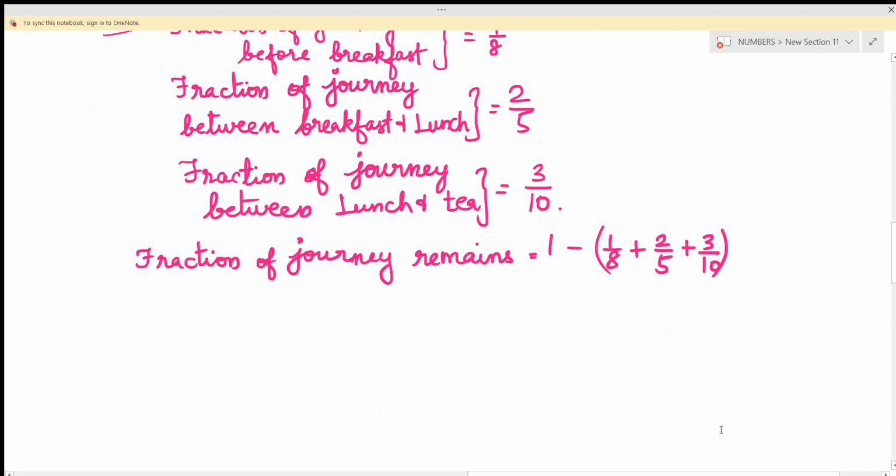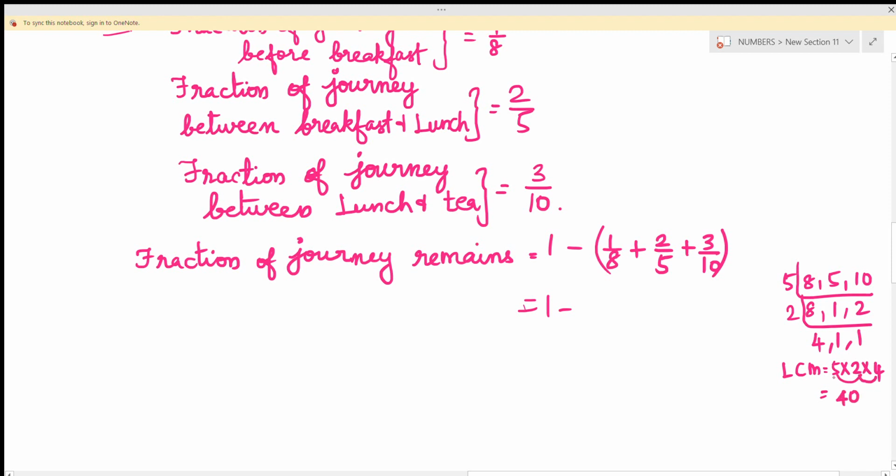So as usual, we are going to take LCM to change all the denominators. 8, 5 and 10 are the denominators. We are going to use 5, write as it is 8, 1 and 2. Now use 2, 4 2s are 8, 1 and 1. So now the LCM is 5 into 2 into 4. 5 2s are 10, 10 4s are 40. So here the LCM is 40.